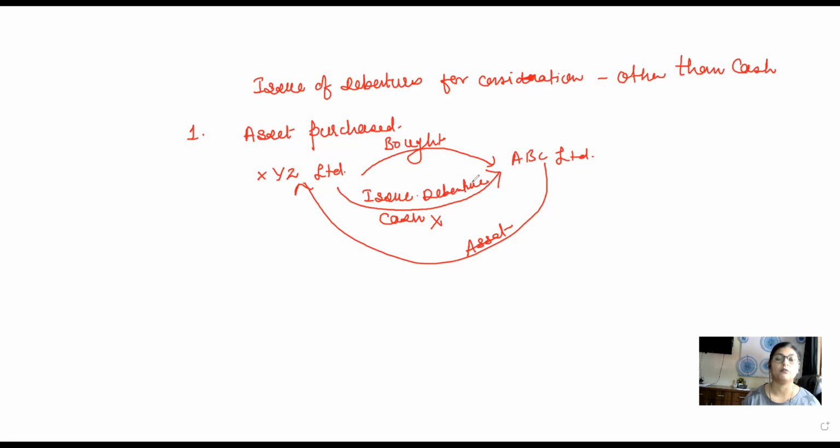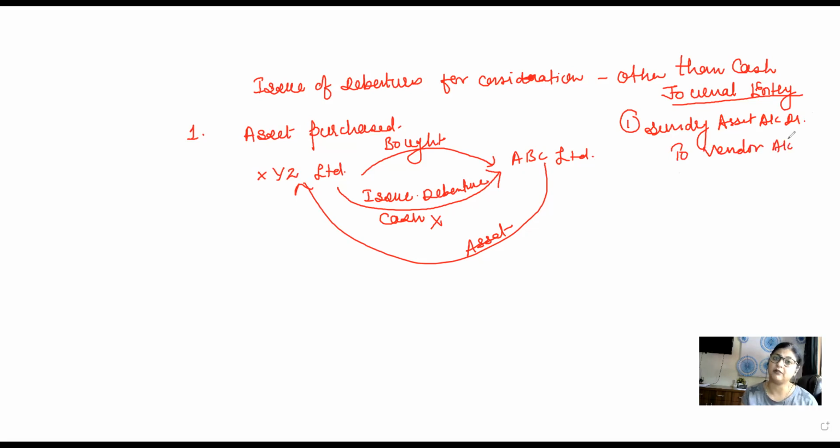In this situation, what entry is passed? Let us write down that, and then we'll be doing few questions as well. So the first entry will be for purchase of an asset. If the question specifies what asset is being bought, you will write the name of that asset. Otherwise, in general, you can write sundry asset, to the name of the vendor company.